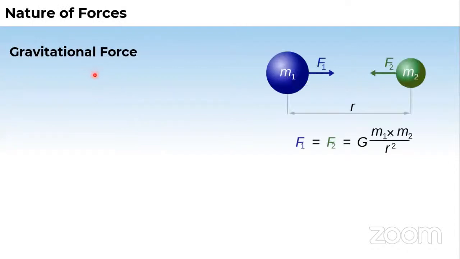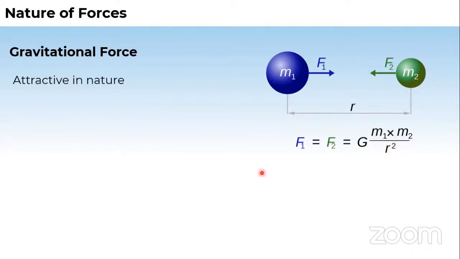Gravitational force. In the beginning, we'll not talk a lot about this force. Let's suppose we're having a mass m1 and this is mass m2. Always remember Newton founded this thing. The forces between the masses will be attractive forces. So these F1 and F2 are the attractive forces, and the magnitude will be the same, equal to G, which is the universal gravitation constant. It has a value of 6.67 times 10 to the minus 11, and the masses are m1, m2 upon r square.